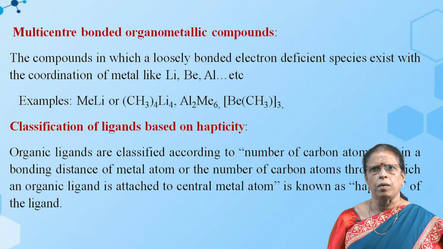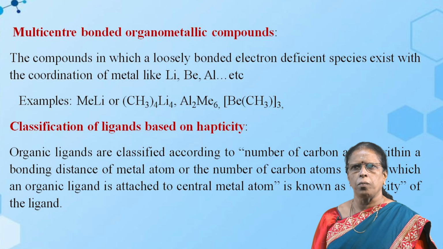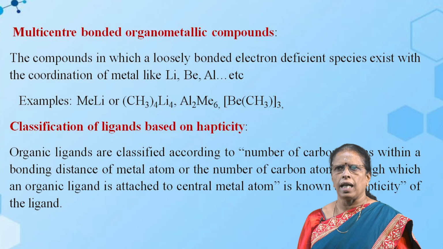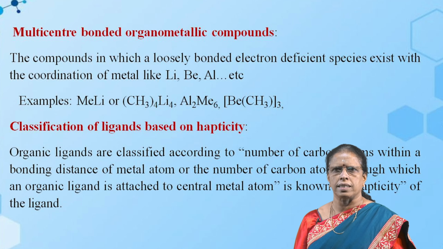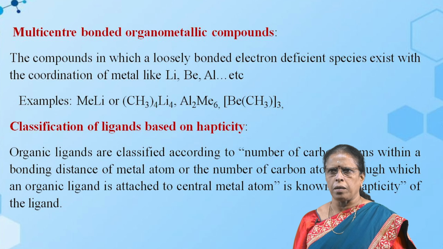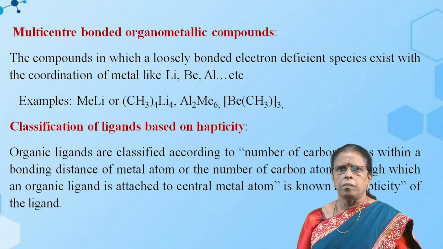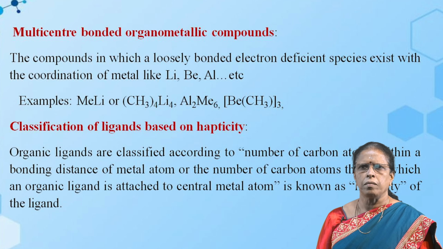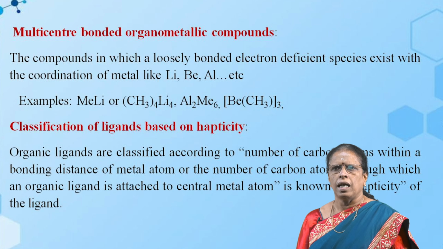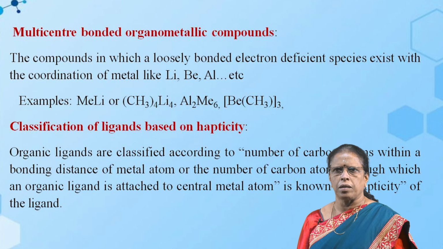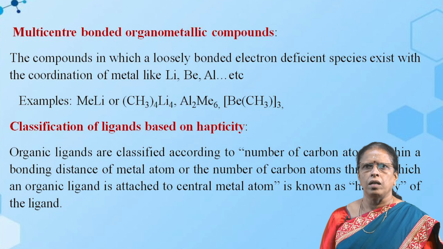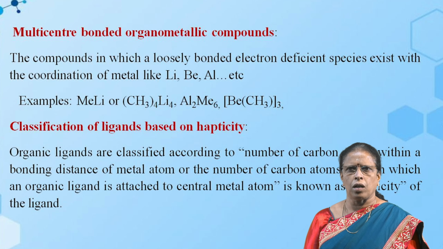The next one is multi-center bonded organometallic compounds. These are compounds in which a loosely bonded electron deficient species exists with a coordination of metals like lithium, beryllium, aluminum, etc. Example, methyl lithium and tetramethyl tetralithium. These are the examples for multi-center bonded organometallic compounds.